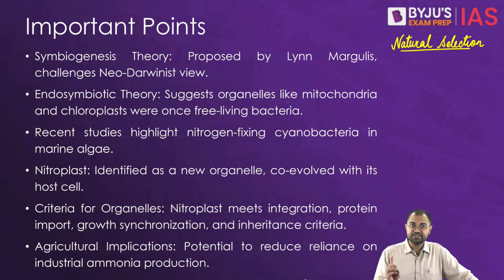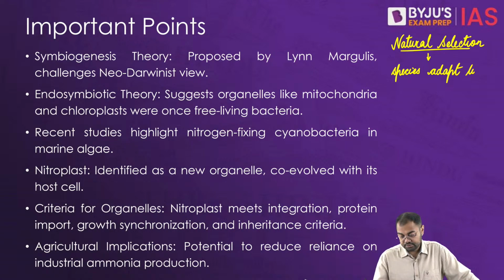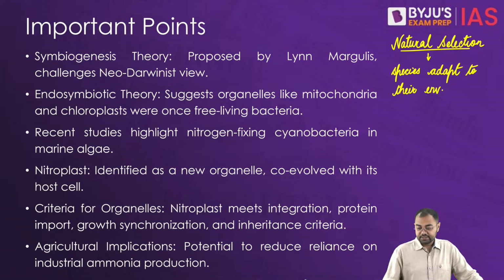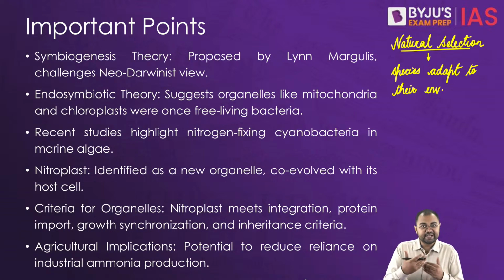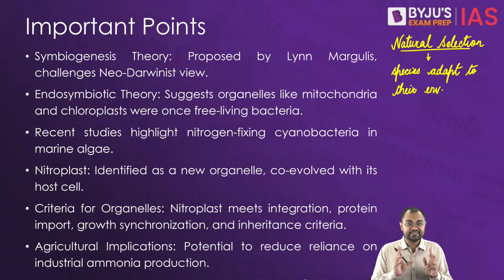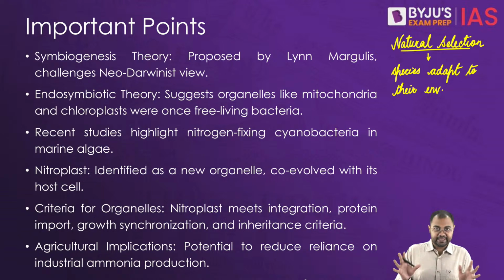It says that species adapt to their environments over time, right? So what happens is that if there are certain changes in your environment, we will start to adapt to it, and there will be changes in our biology so that we keep on adapting to the external environment, right?